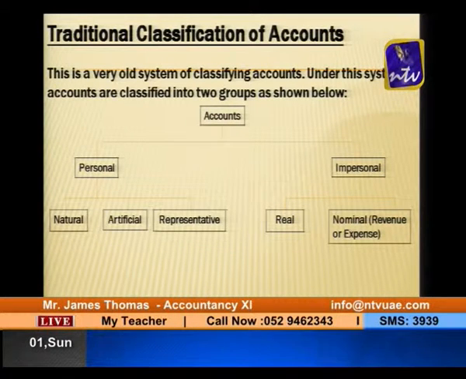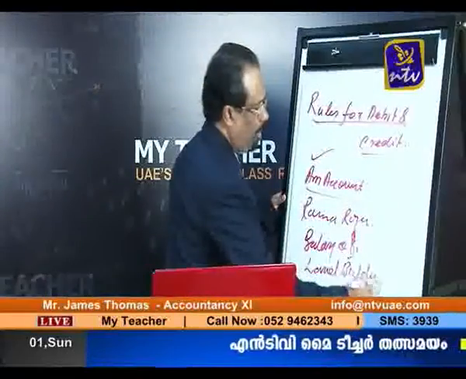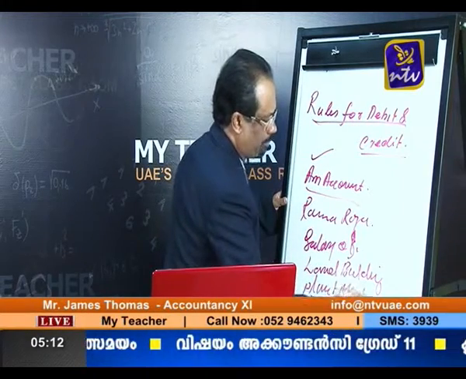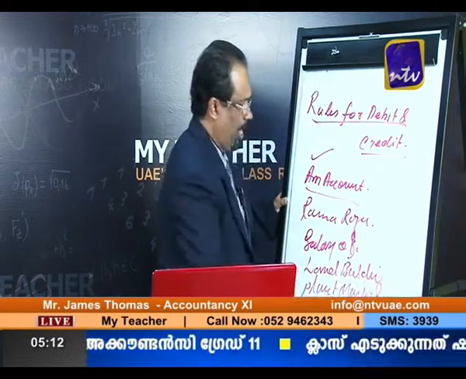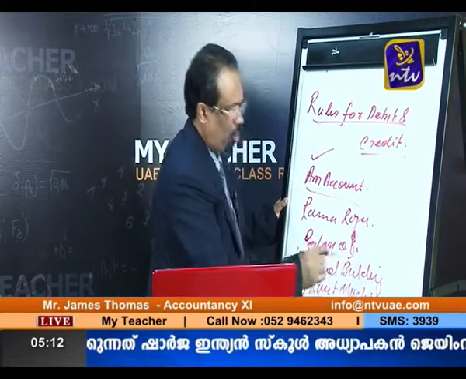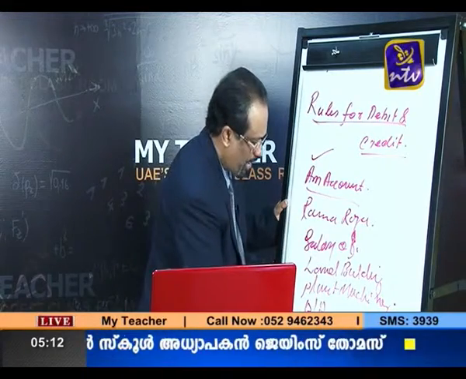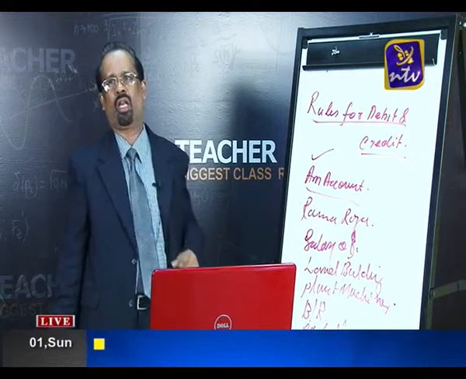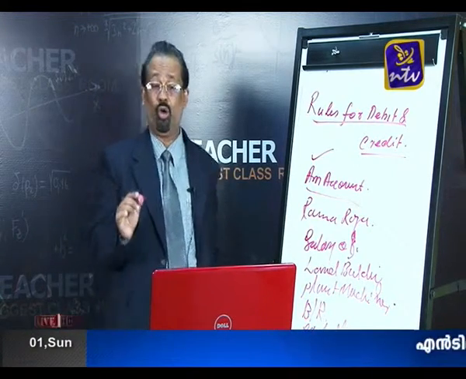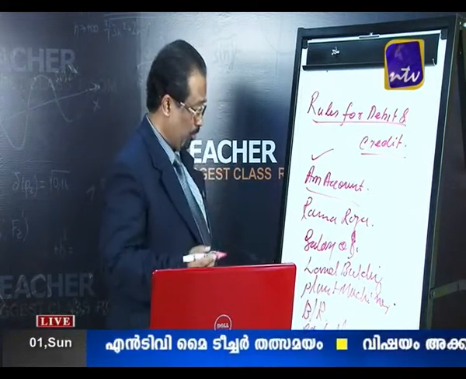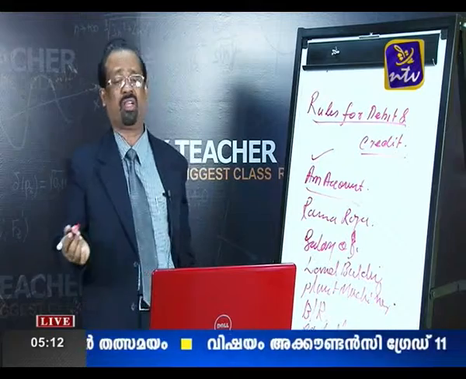Examples: land and building, plant and machinery, and also bills receivable and cash account. These are examples for real accounts. Real accounts are those accounts which are related to properties and possessions. Example: land and building, plant and machinery, bills receivable, cash account, etc.